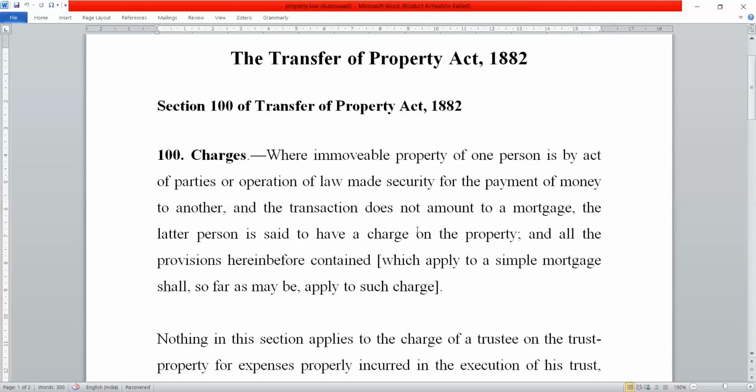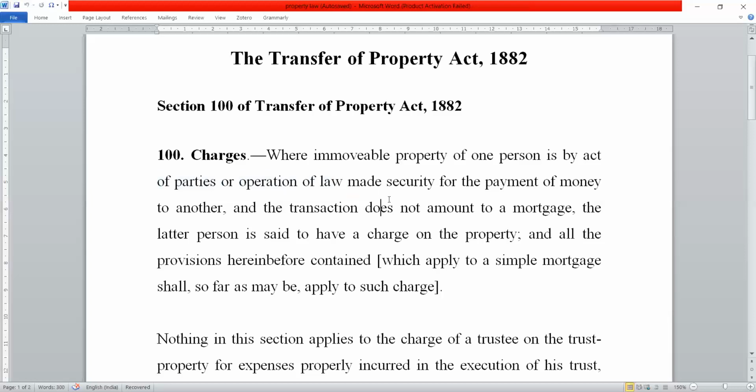So if the owner has some encumbrances in terms of money, it is possible that he may have entered into an agreement with other parties, or these encumbrances must have occurred due to operation of law.